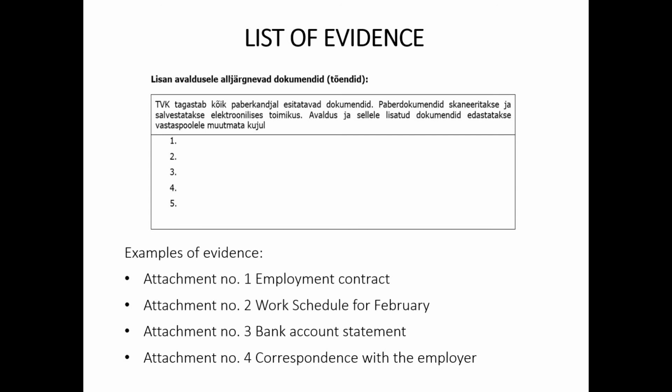the list of evidence. We explain that evidence is any information that is necessary to prove or disprove claims. Typical evidence in labor disputes are an employment contract, work schedule, bank account statement, correspondence, payslip, etc. Evidence may also include, in addition to the previously mentioned, an image, audio file, damaged tool, poor quality work, witness testimony, or other physical evidence.